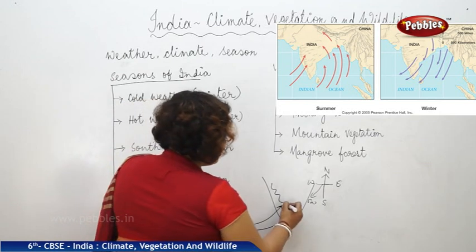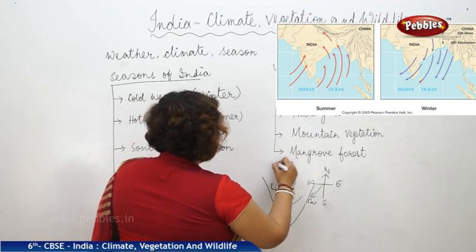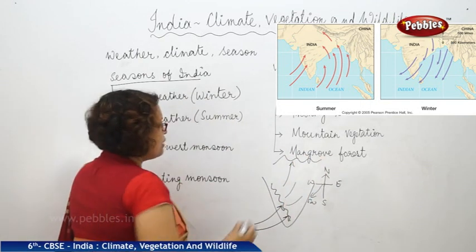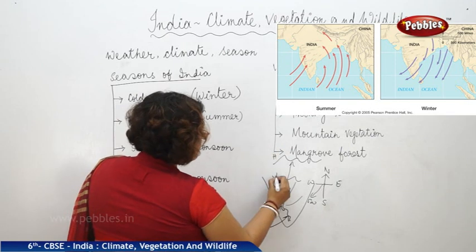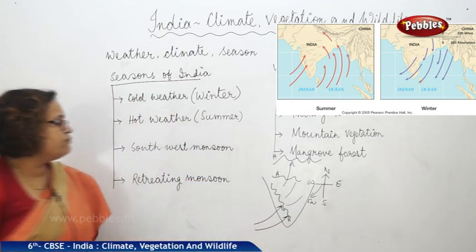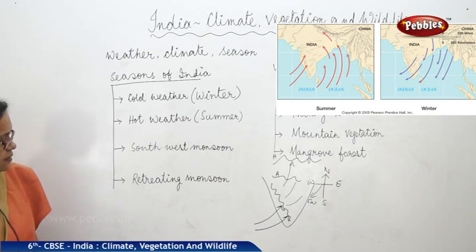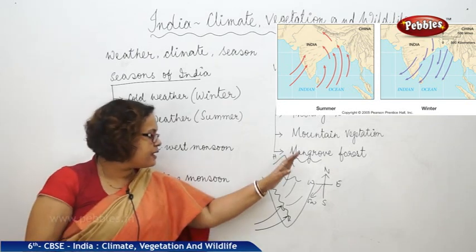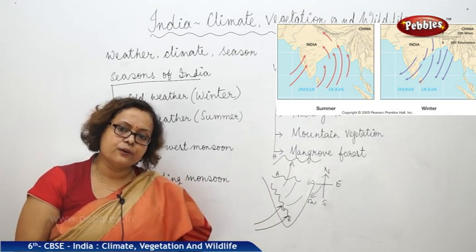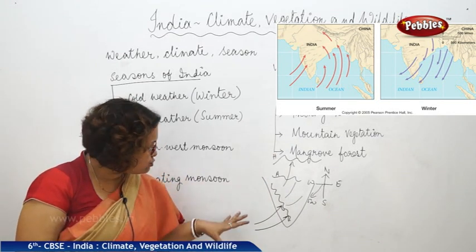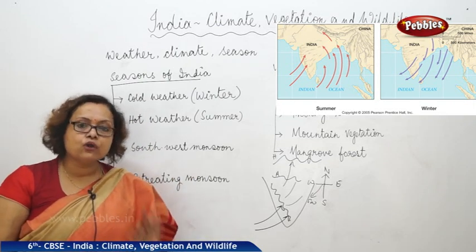Then when they are entering India and going up, they are facing other mountains also in India. Here it is the Himalayas, here it is the Aravalli. So everywhere they are confronting those mountains. As a result, they are causing heavy rainfall in most of the parts of India. India is actually waiting, as India is an agricultural country, we all know that.